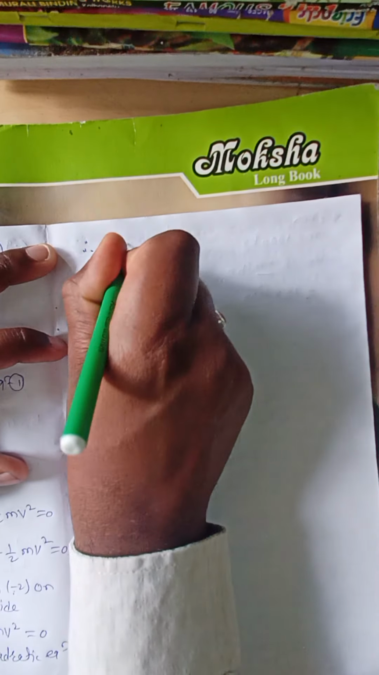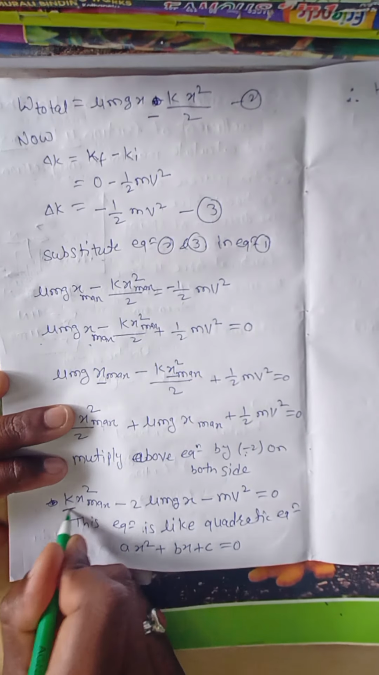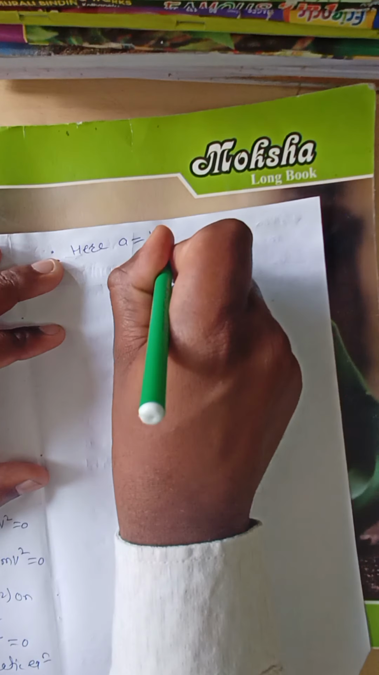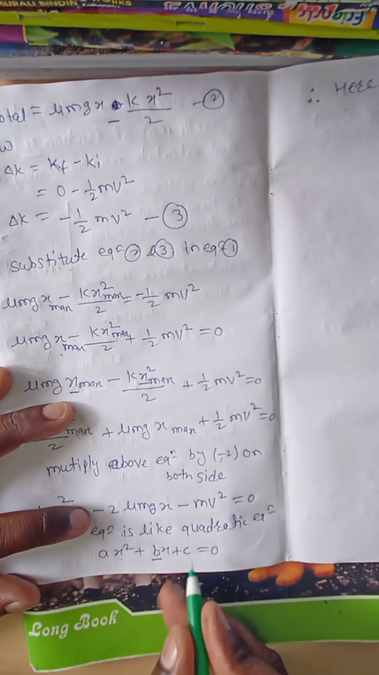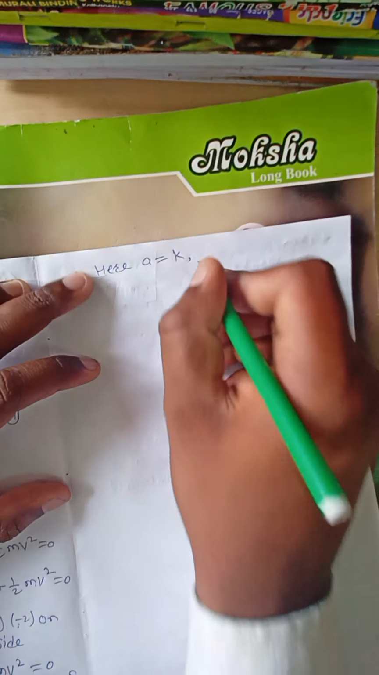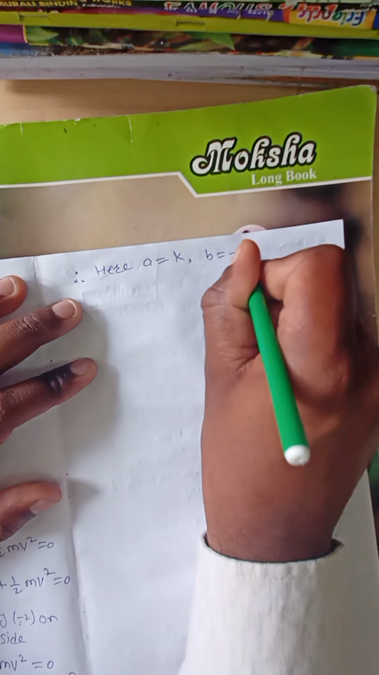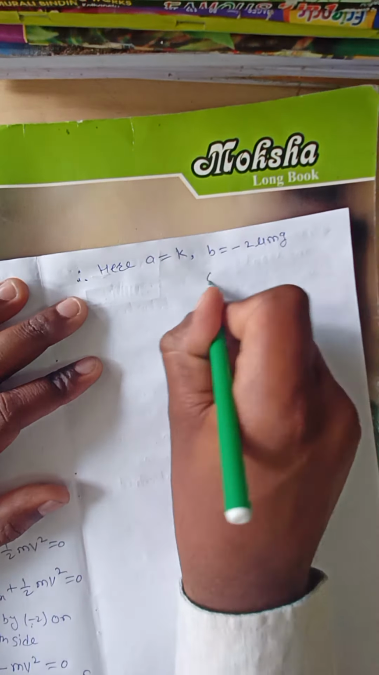Therefore here, a is equal to how much? a is equal to k. In a x square, the coefficient of x square is k, therefore a is equal to k. And b is the coefficient of x, so b is nothing but minus 2 mu m g, and c is equal to minus m v square.